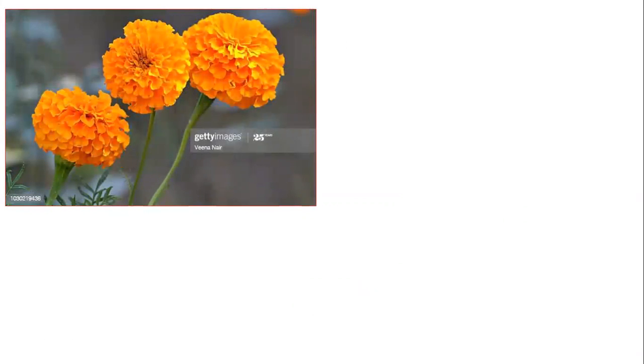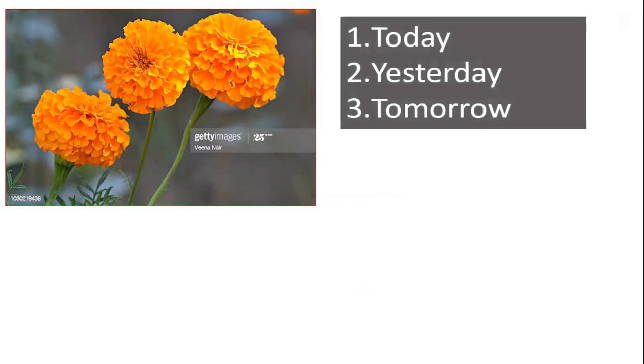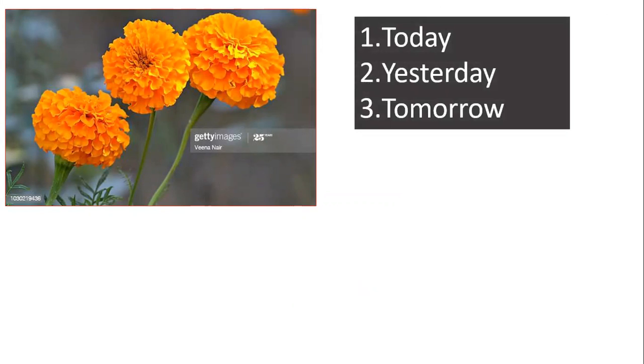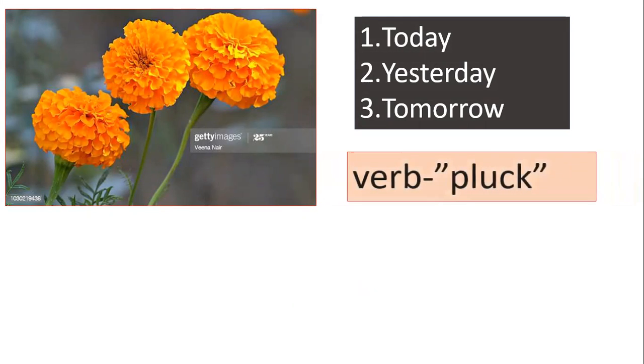Now look at the flowers. Do you know their name? Yes, they are marigolds. Here I have written 3 words for you to make a sentence with these words. These are adverbs of time: today, yesterday, tomorrow. And there is a verb, pluck. Pluck means pick or collect.